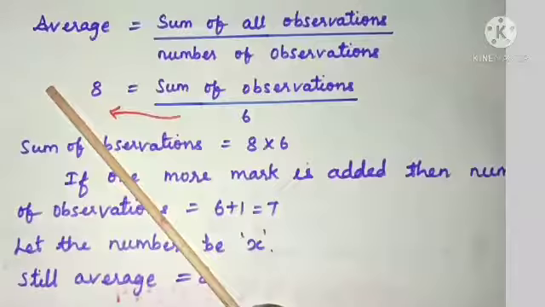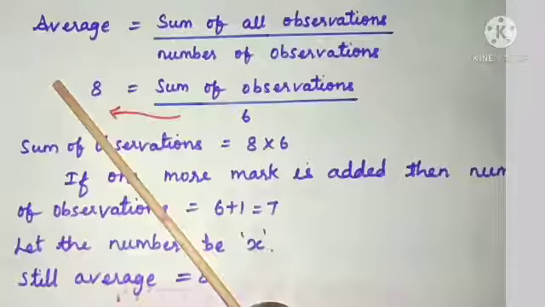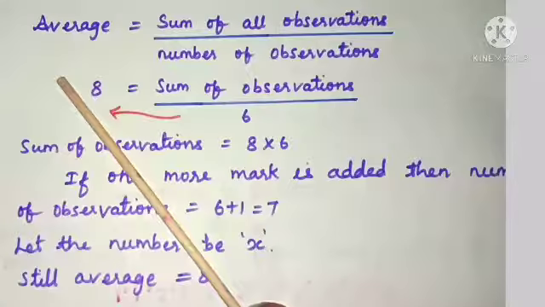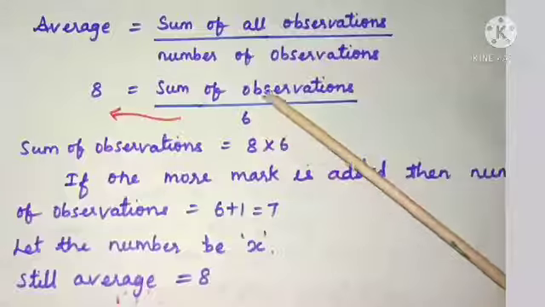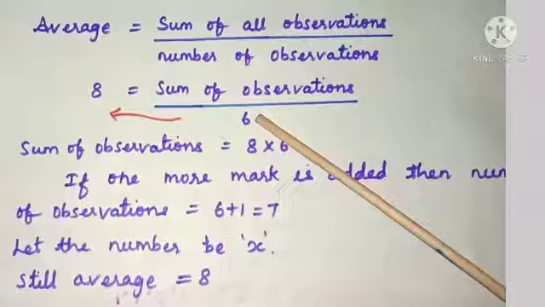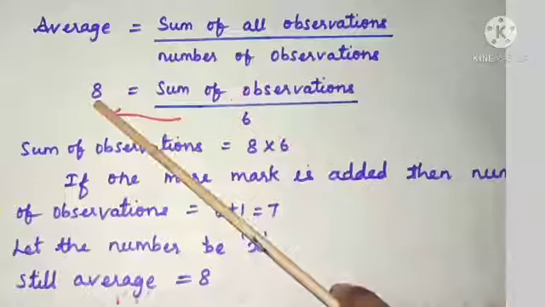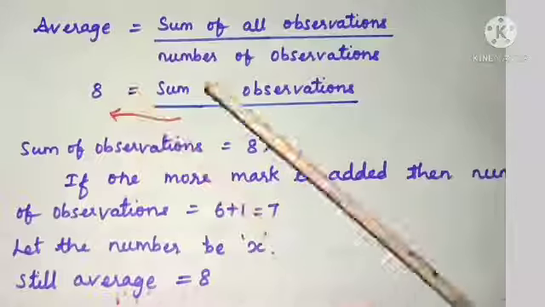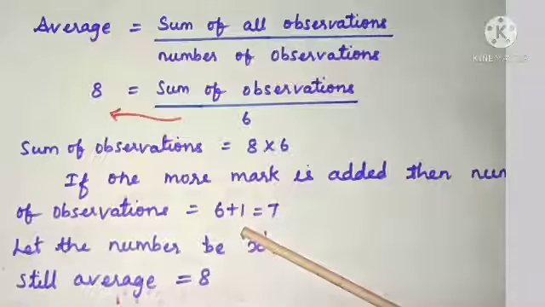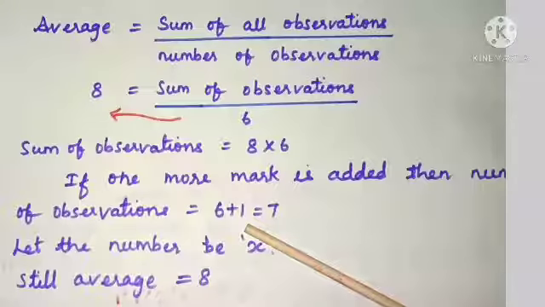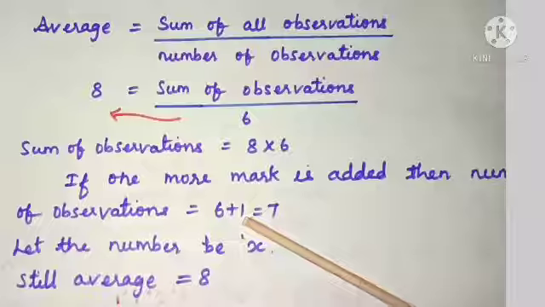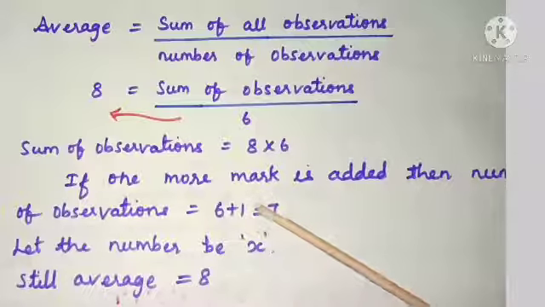Challenge problem, 7th problem. The average marks of 6 students is 8. So, the number of students is 6. The number of observations is 6. And average is given that 8. And one more student is added and the mean is still 8. Find the student mark that has been added.